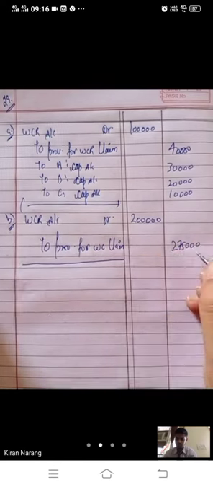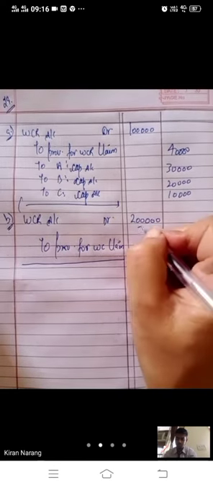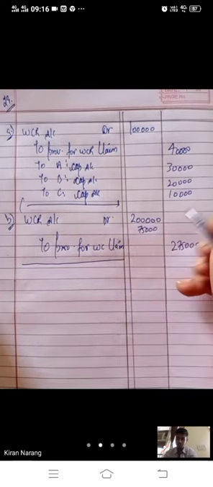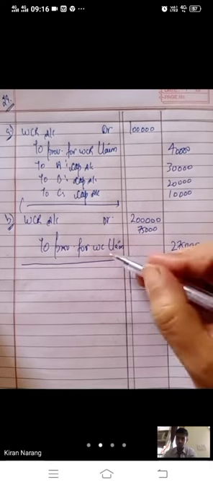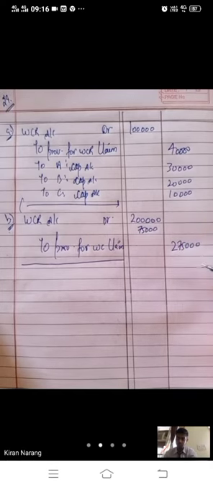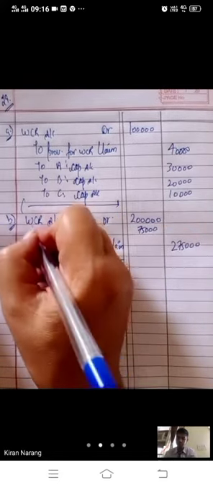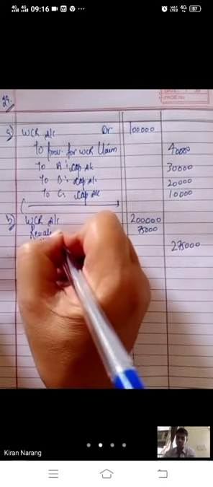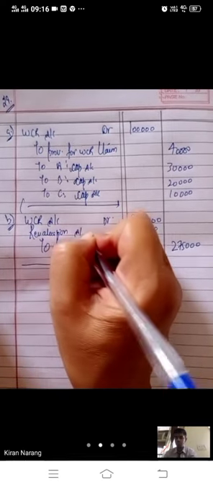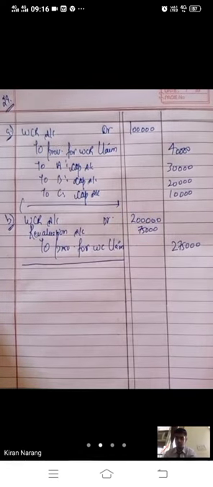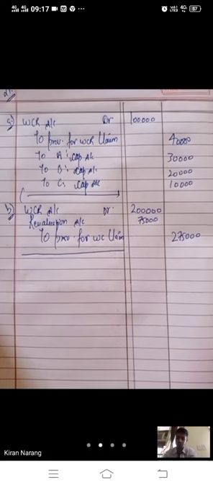Now your liability has increased by 75,000 rupees. You have 2 lakh rupees to give away as compensation, but the claim is 2,75,000. So what will you do? 75,000 will be charged to revaluation account because your liability has increased.